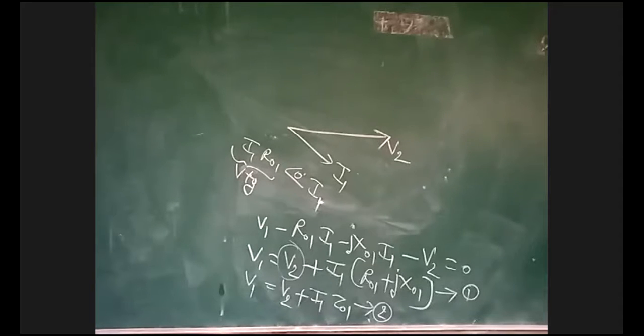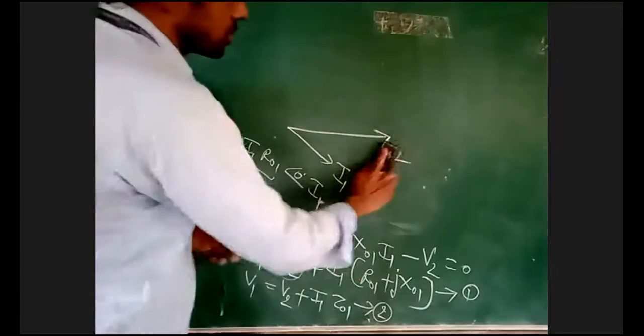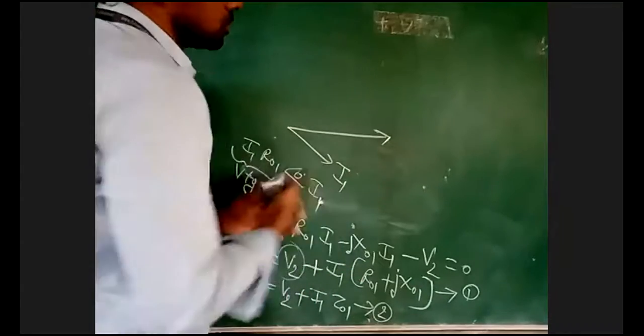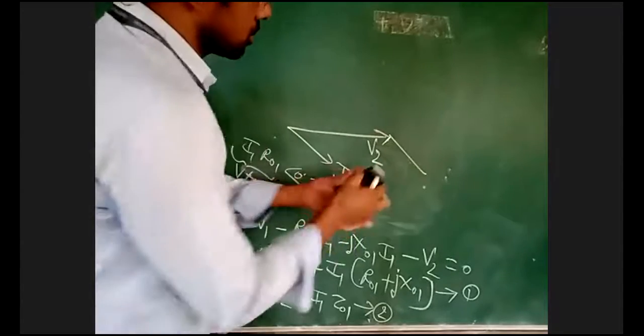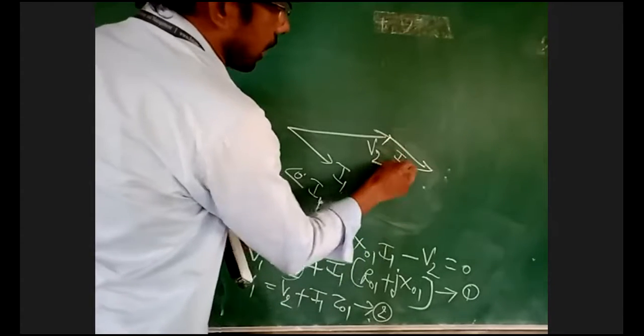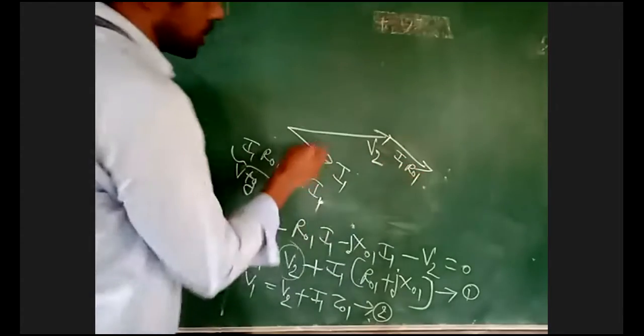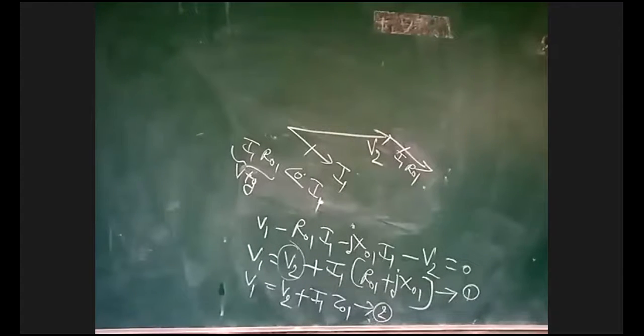So I am adding I1 into R01 to V2. This is I1 into R01. These two are parallel lines.